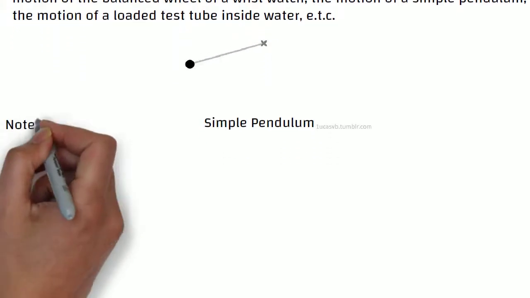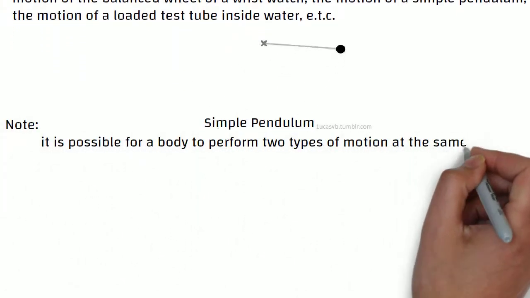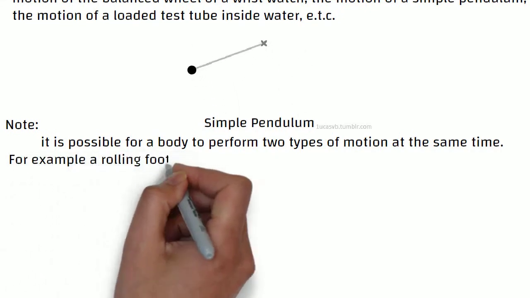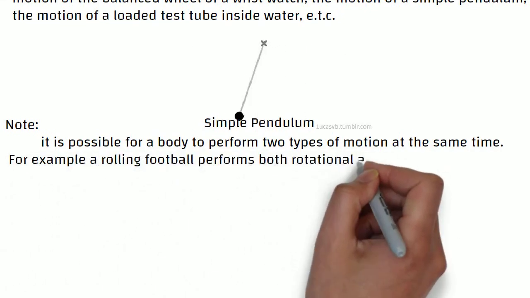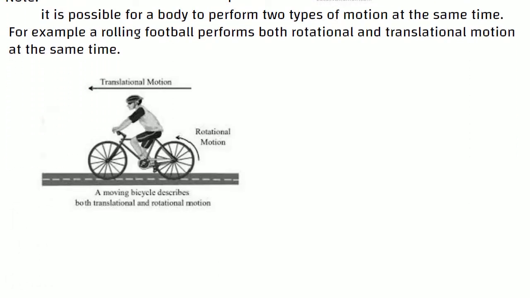Simple pendulum. Note, it is possible for a body to perform two types of motion at the same time. For example, a rolling football performs both rotational and translational motion at the same time.